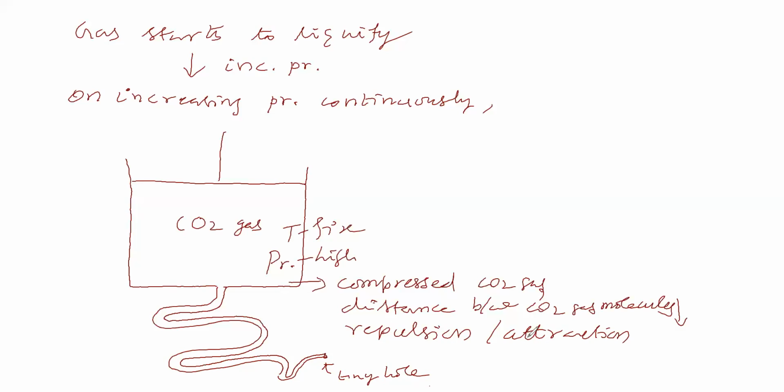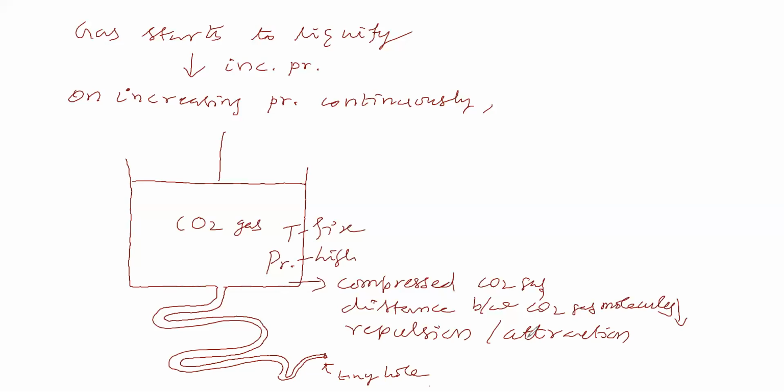That we have to see. Between carbon dioxide gas molecules, which force will dominate, attraction or repulsion? Anyhow, we can say interaction is possible between carbon dioxide gas molecules.